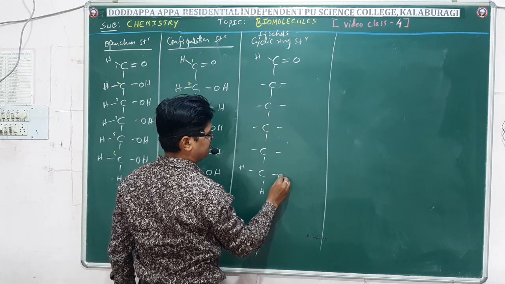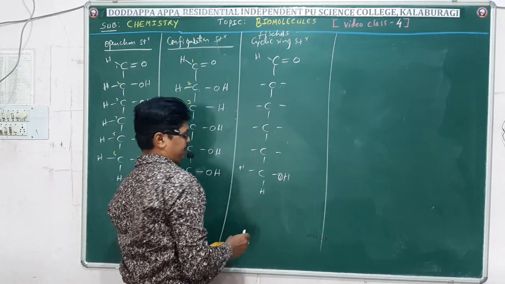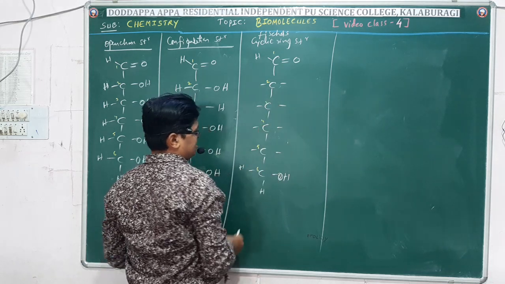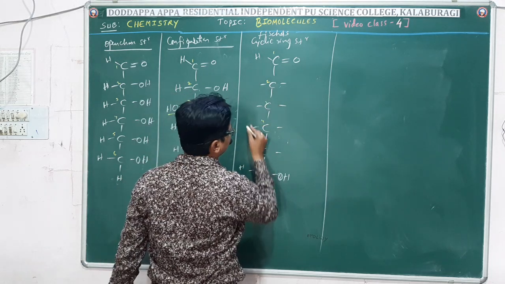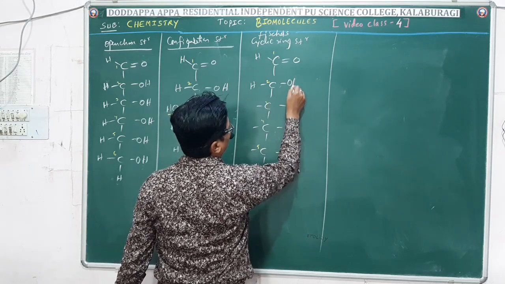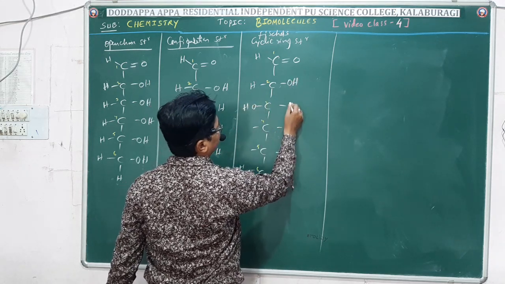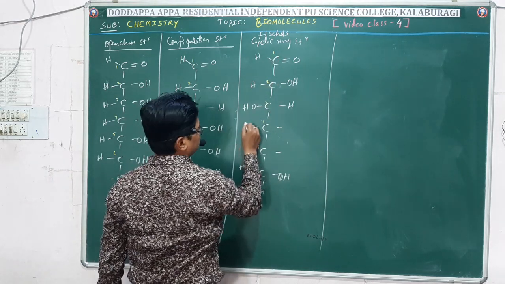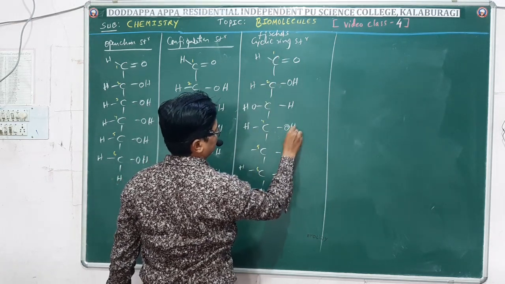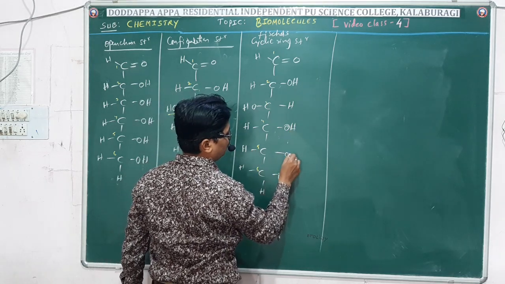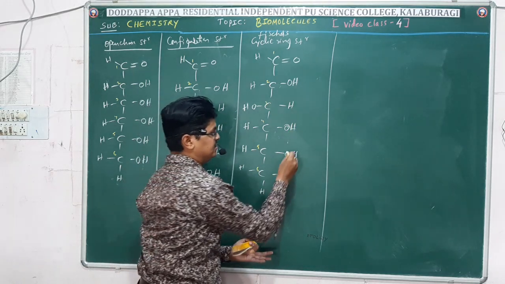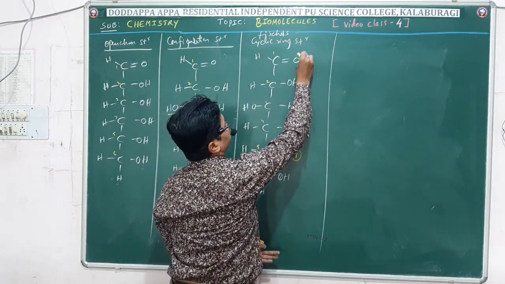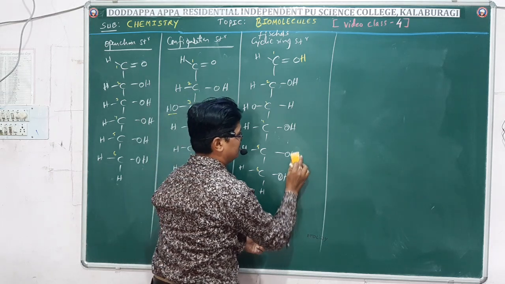In order to write the Fischer cyclic ring structure, it is very simple. 1, 2, 3, 4, 5, 6. From the fifth carbon, the OH group is linked to the carbonyl group, that is the aldehyde group of glucose. Here, OH is there, no? This hydrogen, it will go and link with what? Oxygen to form OH. So let me remove this hydrogen now.